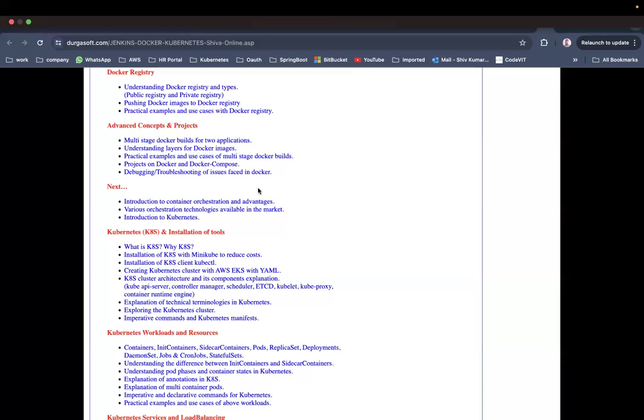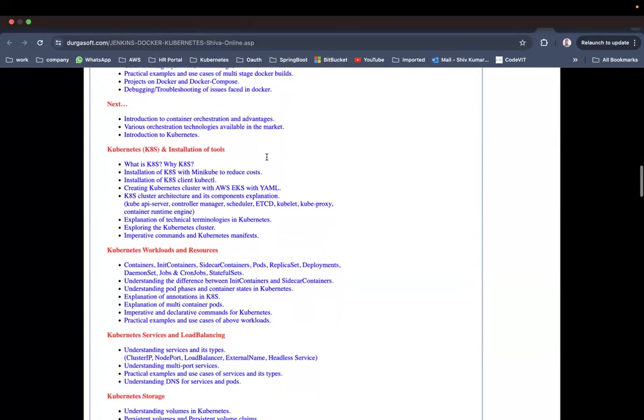So we are going to do such kind of debugging. What are the different steps you need to take in order to solve those problems? So that kind of debugging and troubleshooting of issues is what we are going to do as part of Docker. And yeah, that's Docker. That's the end of the Docker section here, actually.